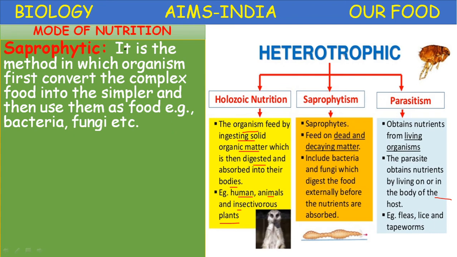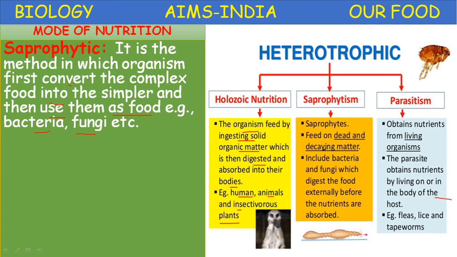Now saprophytic, it is the method in which an organism first converts the complex food into simpler and then uses it as food. For example, bacteria and fungi come under saprophytic. Organisms are called saprophytes and the nutrition is called saprophytic nutrition.